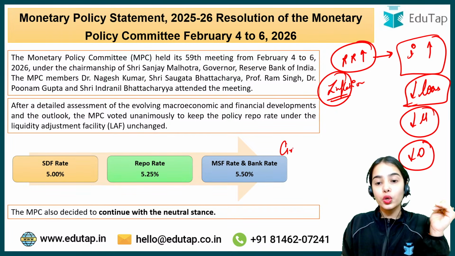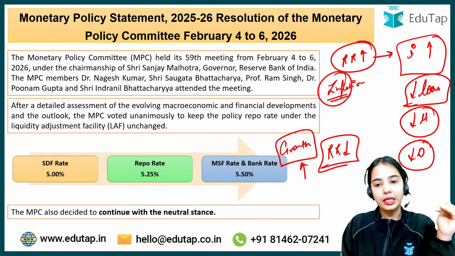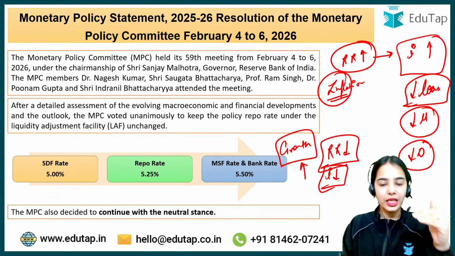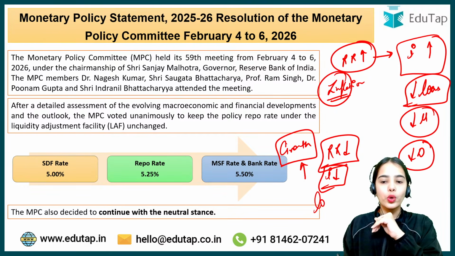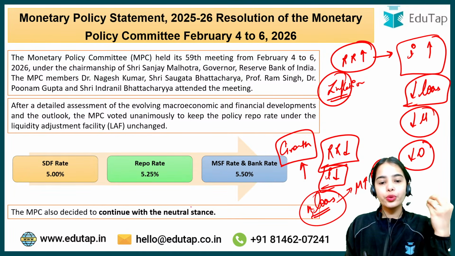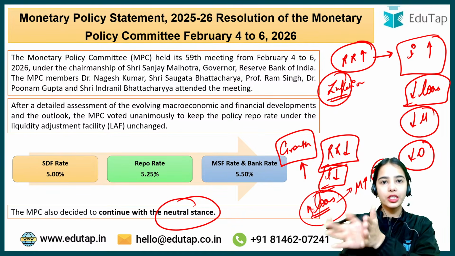But if the MPC wants to boost growth, the repo rate has to be decreased, because at a lesser repo rate, the interest rate will start reducing in the economy. With a lesser interest rate, more loans will be taken. More loans means more money will flow in the economy, more demand, more production. So basically the neutral stance has been taken: the Monetary Policy Committee will watch the coming situation.